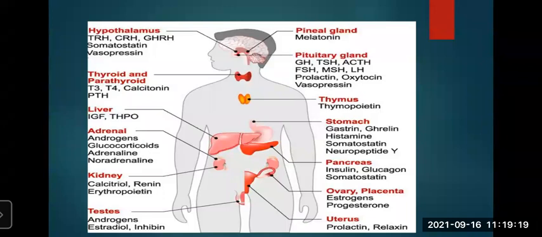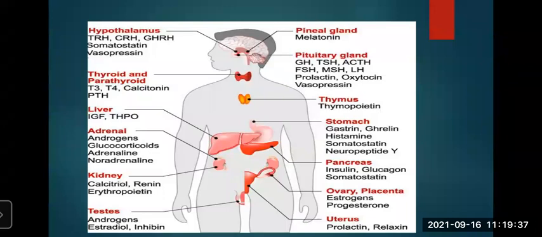And what are the functions? It stimulates liver to convert glycogen into glucose, stimulates liver to convert excess blood glucose into glycogen, controls levels of insulin and glucagon, controls movements of intestine and thereby glucose absorption, and controls secretion of pancreatic juice.